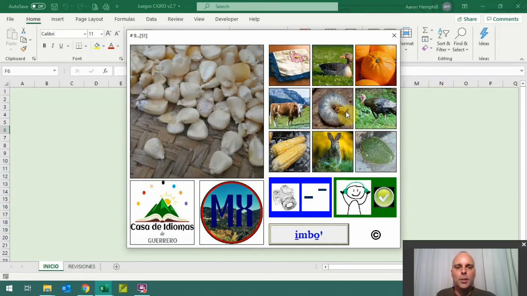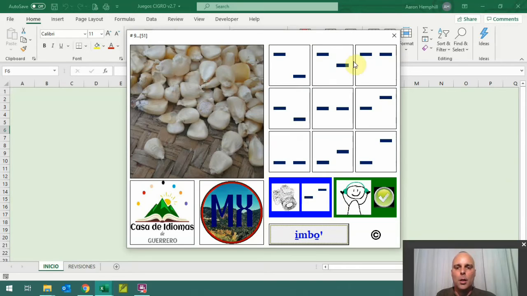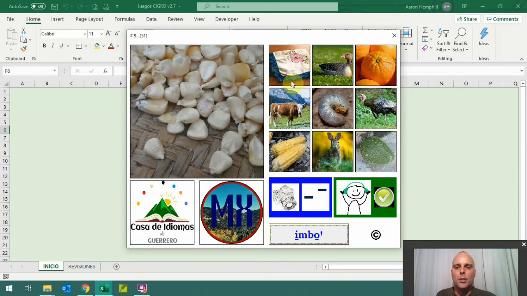Okay, in this 9th game, it deals with tone patterns. So this language, which here's their icon, has, we're going to look right here, 3 tone levels. Okay, down here we have words that are low, low, and here we have a word that's mid, mid, and here we have a word that's high, high. Okay, so these are examples of the words.